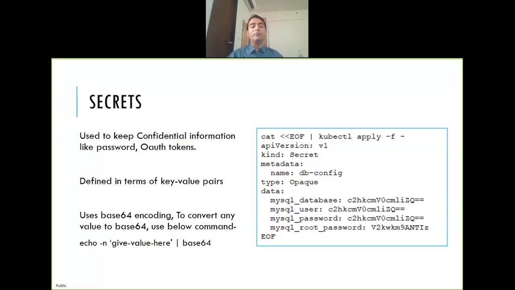So there are certain best practices about secrets. You always use secrets as mounts, and a mount is handled differently. The value is the actual password. So let's say your password is password. You say echo -n password, pipe base64, and it will give you some string like this. Whatever I have given is all wrong value; it will not translate to anything meaningful. So again, secrets are not 100% secure. You have to use some vault or something on top of it.